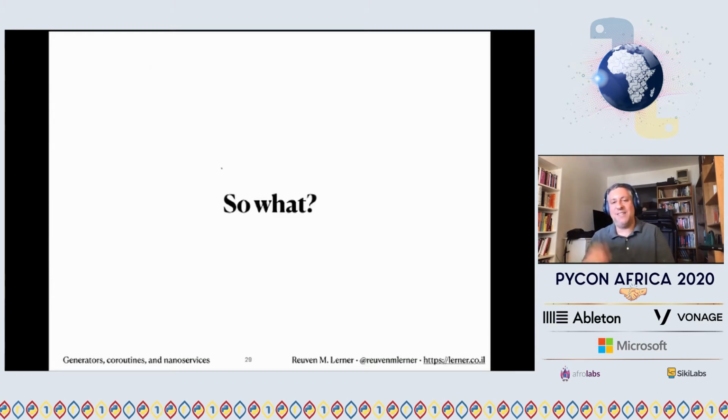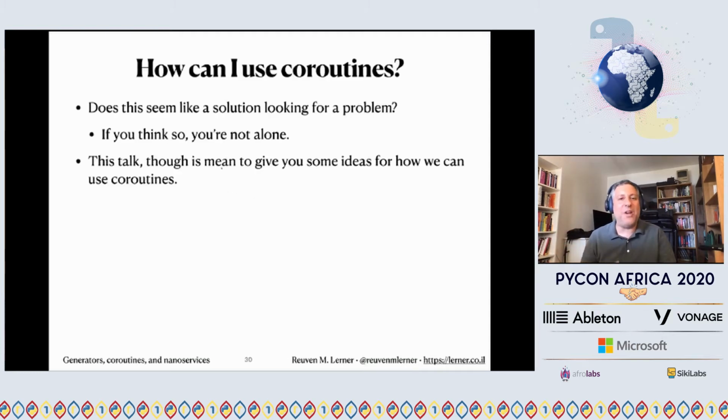So what? I've now shown you a whole bunch of things, and you might be saying, okay, and where do I use coroutines? And I often say that coroutines have looked like a solution looking for a problem, right? It's like, oh, we came up with this fantastic technology. Where do we use it? I don't know. I'm sure someone needs this for something. And so I've been struggling with this for years. And I've been trying to figure out where to use coroutines, how they fit into the Python ecosystem, because there was a lot of effort put into them to add this sort of functionality into Python. And yet, no one seems to really use it very much. Moreover, as we'll see in a bit, some new keywords were added to the language a number of years ago, and no one quite knows how to use those either.